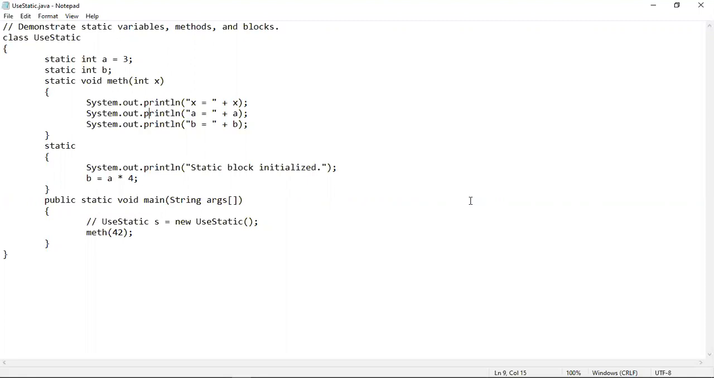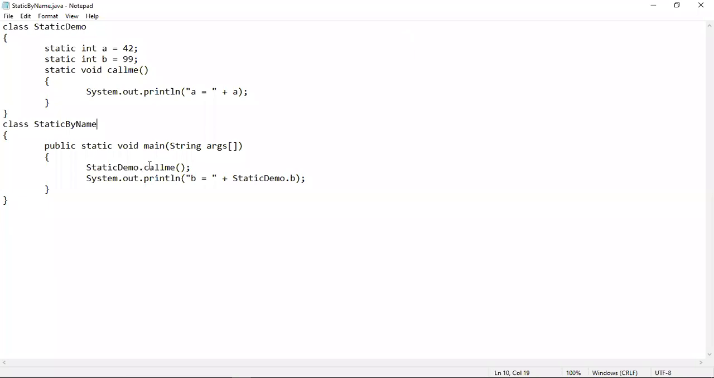Now let's see how a static variable and a static method can be accessed from another class. In this program, you have seen all the things inside the same class use static. Now let us write down two classes in a program and let us access static variables and static methods of one class from another class.